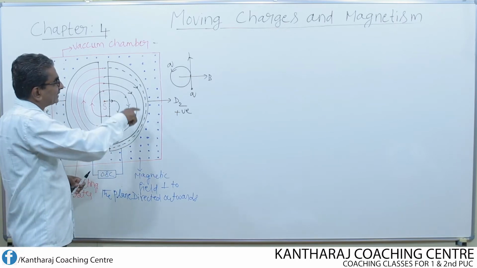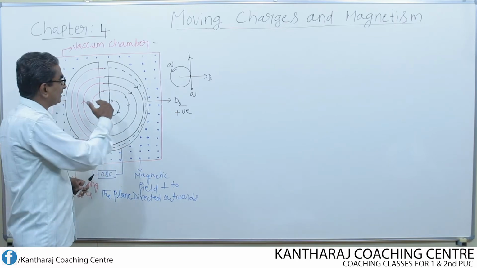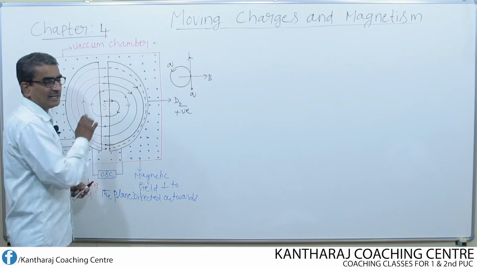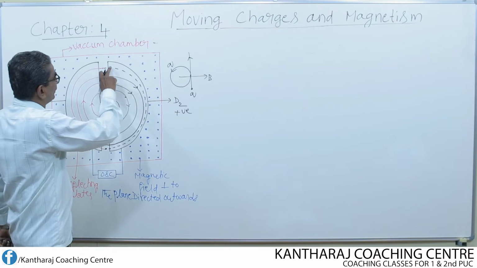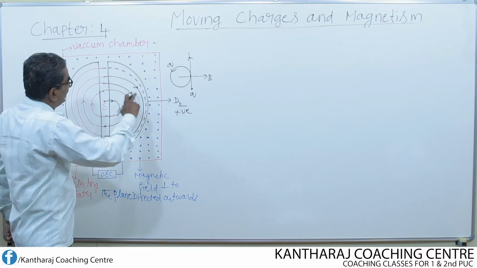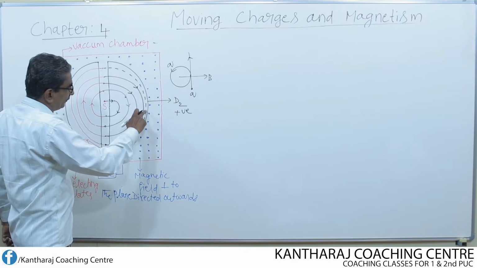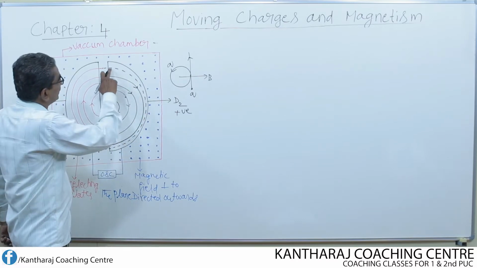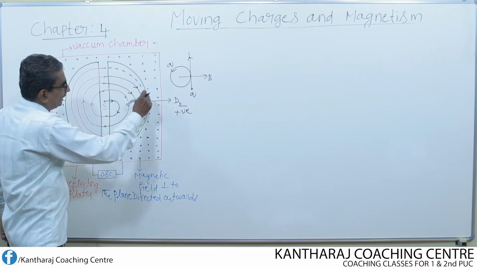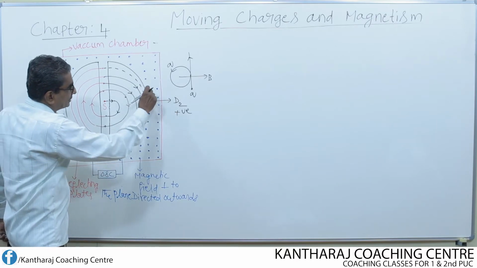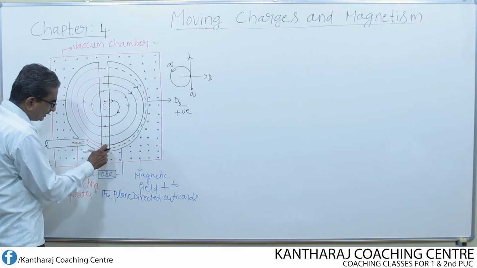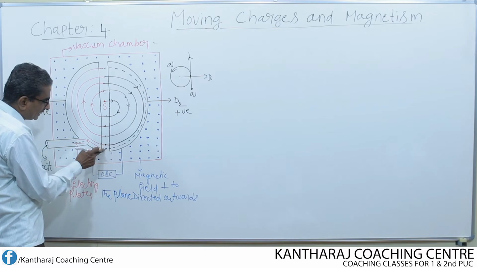Overall, the particle describes a spiral path because the radii continuously increase when it enters from one D to another D. So, finally, look here, when the particle comes to the edge of the D, represented by means of a dotted line, this is the path of the charged particle moving very close to the boundary or the edge of the D.